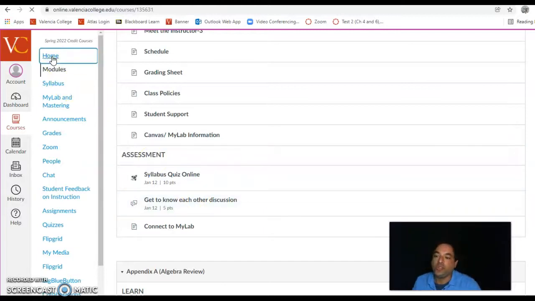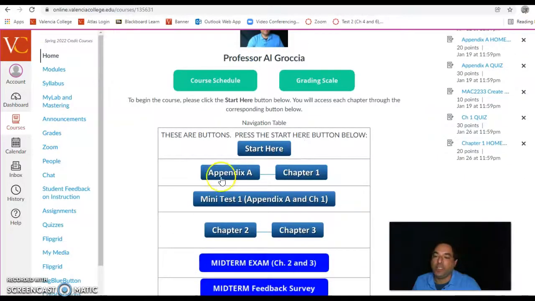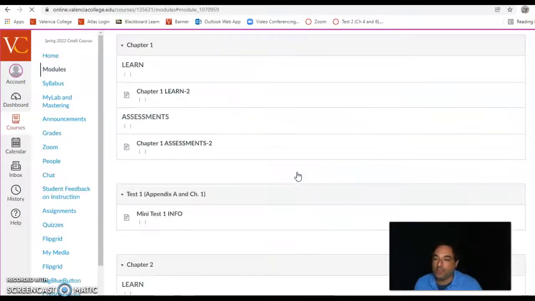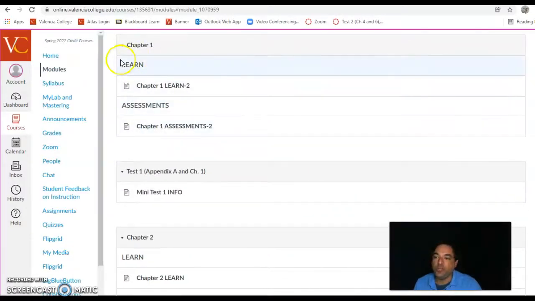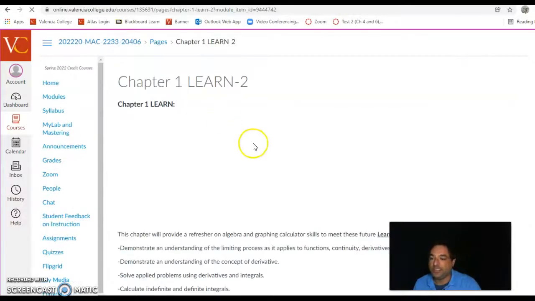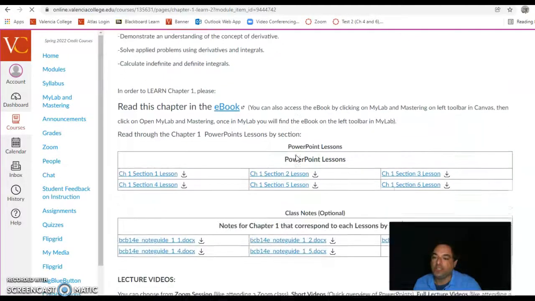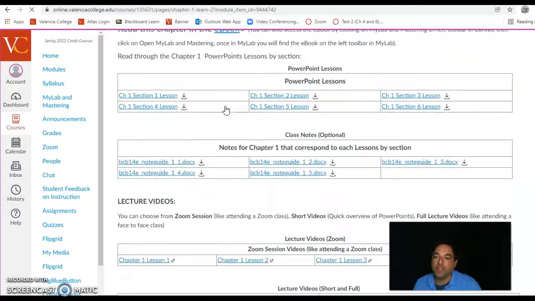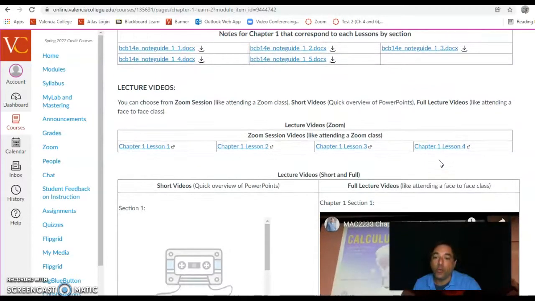And the way the course works is you will start by going to each section, and each section has resources to help. So for example, if we go to Chapter 1, it goes to Chapter 1 modules. Notice that the course is set up to learn first and then take your assessments. So under the Learn section, you'll see that there is a little video introduction for this one, the competencies, your link to your ebook. You have PowerPoint lessons if you'd want them, some additional notes if you'd like them, but then the videos are where you'll learn the material.